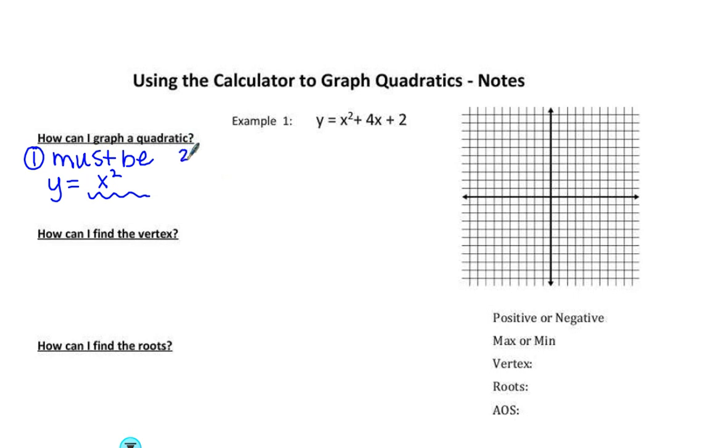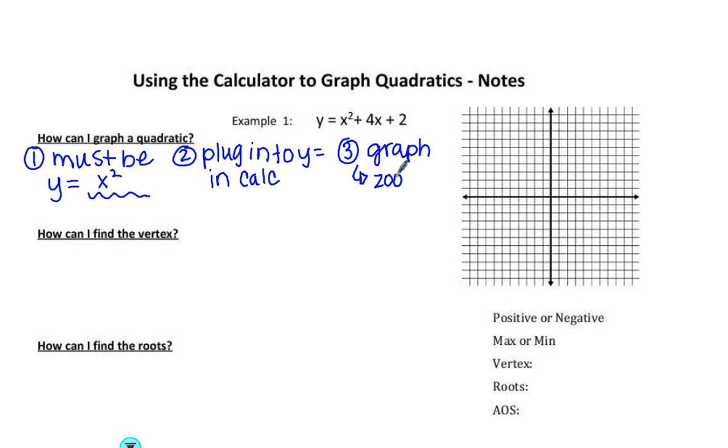Second step, we want to plug it into y equals in your calculator. Alright, and then step 3, we'll click on graph to see the graph, and on some cases you may need to zoom out if needed. Alright, and I'll show you guys where that button is here on our third example.